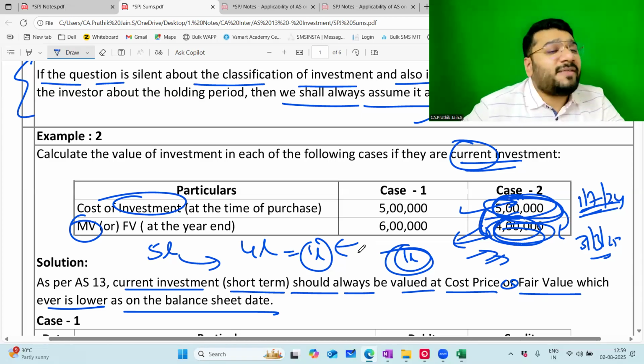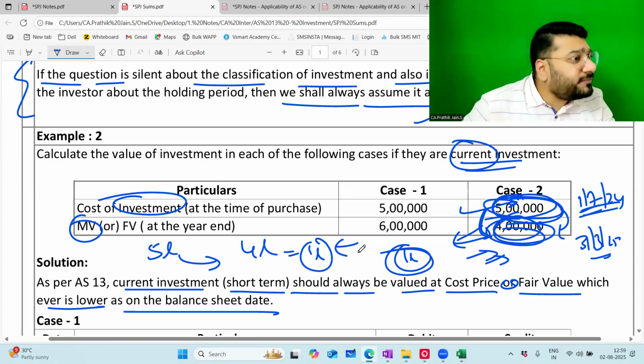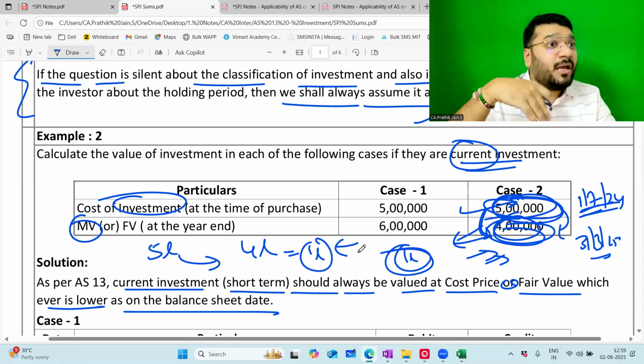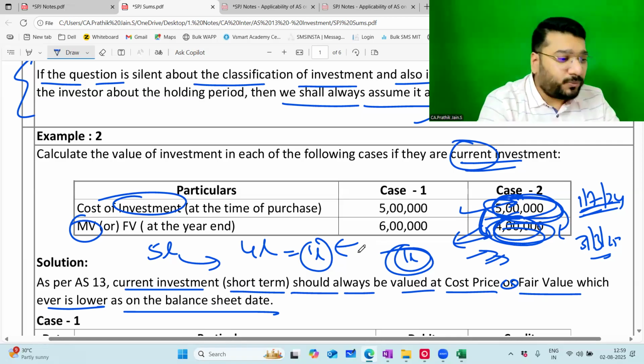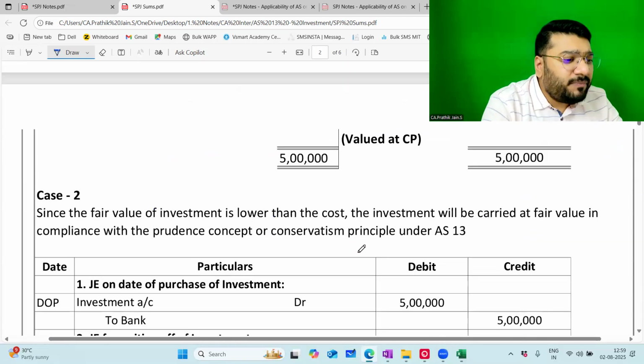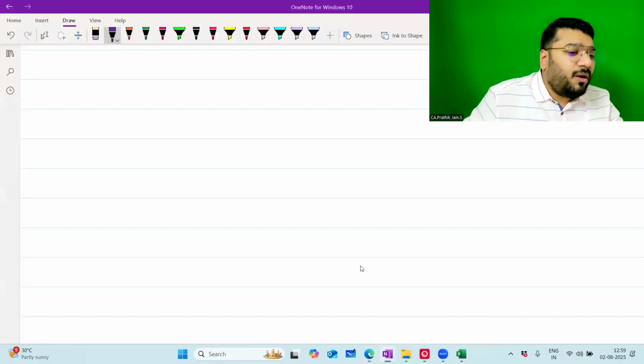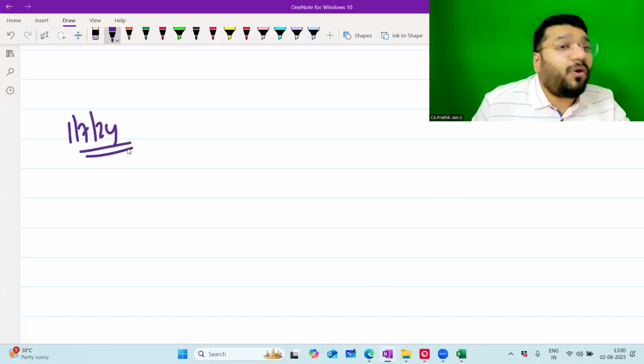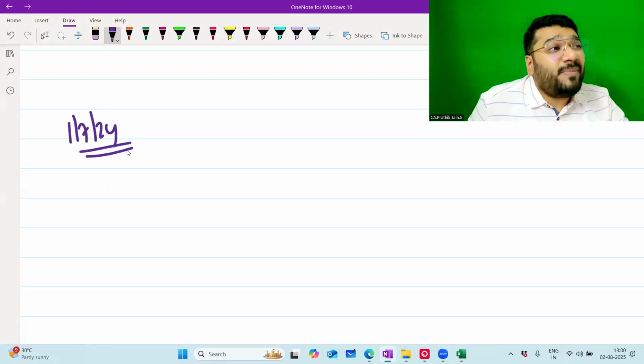Tomorrow, sir, what if I sell at 6 lakh rupees? No problem. You sell it. I'll tell you that scenario also. What will be the impact in the second year? That also I'll tell you. As of now, please tell me the journal entry on the date of purchase. On 1/7/24, I purchased investment for 5 lakh rupees. Tell me the entry.